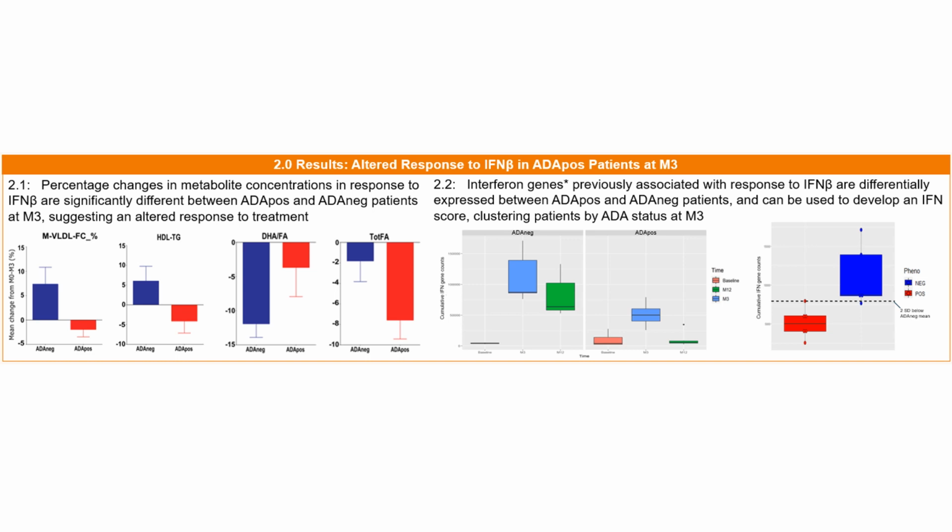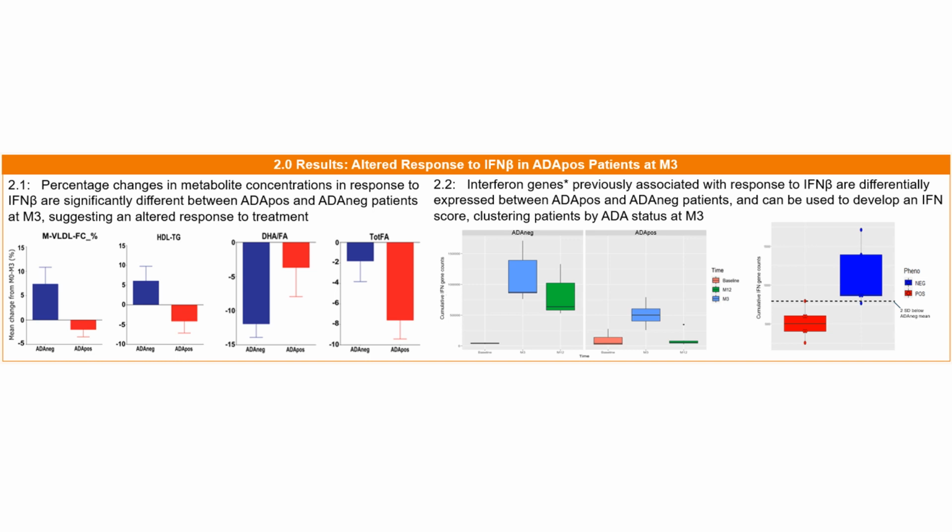At month 3, in a light blue here, you can see that for both ADA-neg and ADA-pos patients, these counts jump up. What I hope you can also see is that the extent to which ADA-neg patients jump up in these gene counts is far larger than what we can see for ADA-pos. Finally, in green, what you can see is that at month 12, in ADA-neg patients, these interferon counts are still high, whereas in ADA-pos patients, these counts go down to baseline, suggesting an altered response between the two groups.